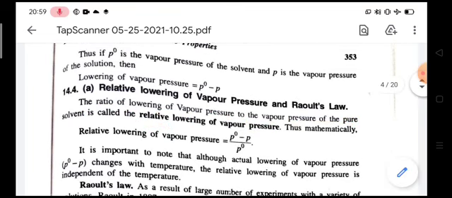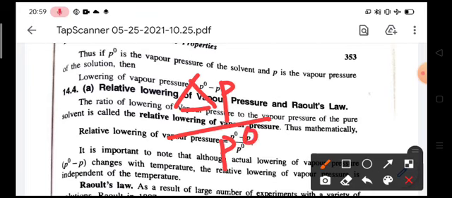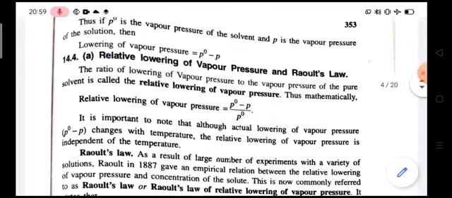So delta P is the lowering of vapor pressure and P naught is the vapor pressure of the pure solvent. The ratio of these two is called relative lowering of vapor pressure.